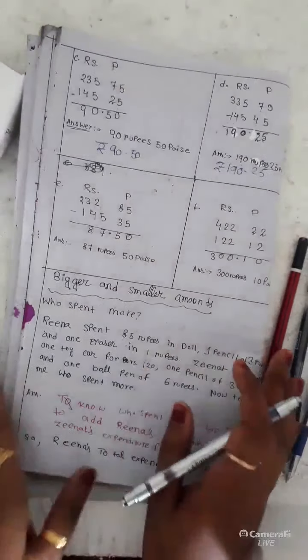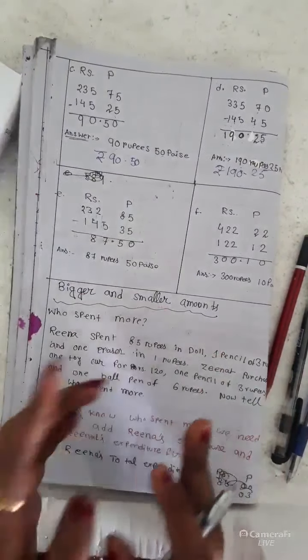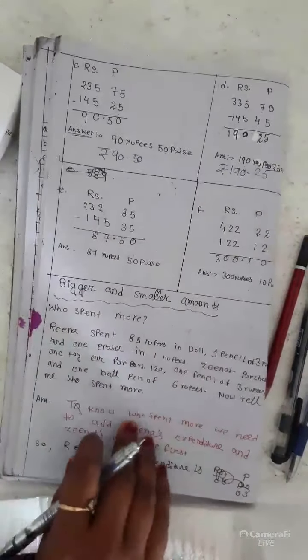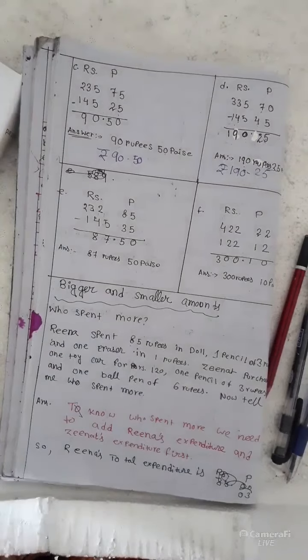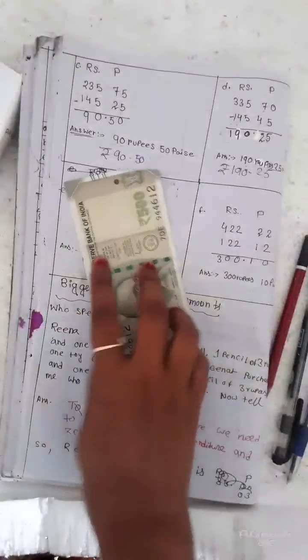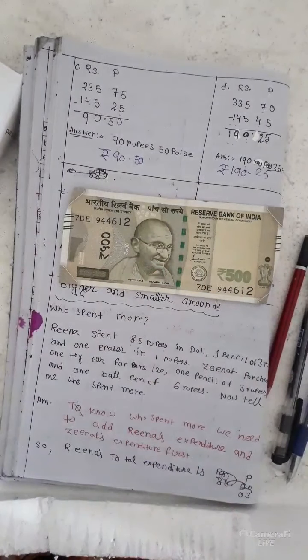Now who has spent more? So here, bigger and smaller amount. Suppose, just for instance, I am showing you something. Just give me 2 seconds. This one, tell me the value of this note. Tell me children.